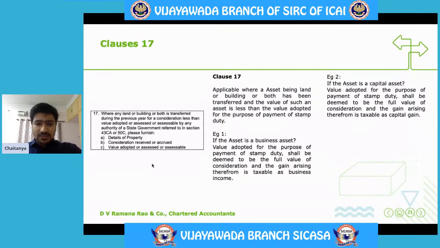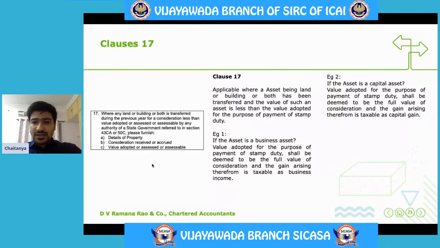Let us take two examples here. Example 1, if the asset is a business asset, then what will happen? The difference between the value adopted for payment of stamp duty minus the value of actual consideration will be taxed as business income.